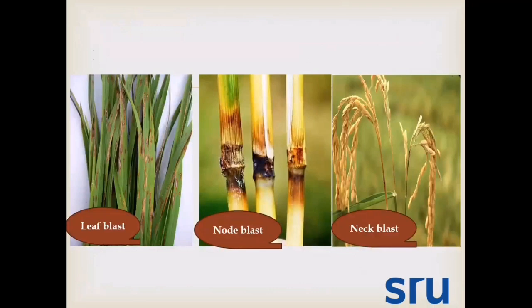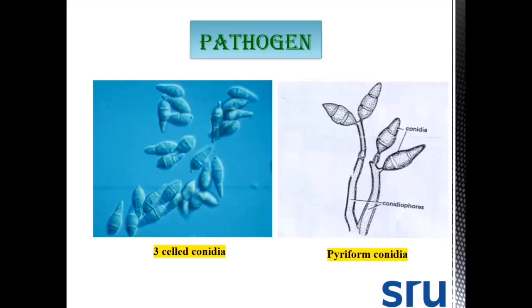Here we can clearly observe the symptoms of leaf blast, formation of spindle-shaped spots. Then node blast, where at the node region there is blackish discoloration of the nodes. Then finally neck blast. Among these symptoms, neck blast can cause more loss. Next, coming to the pathogen, this fungus is reported to produce three-celled pyriform shaped conidia with a conidiophore. These look like a pear shape or pyriform shape.